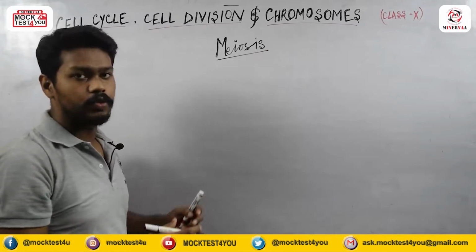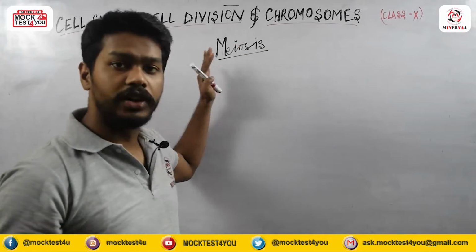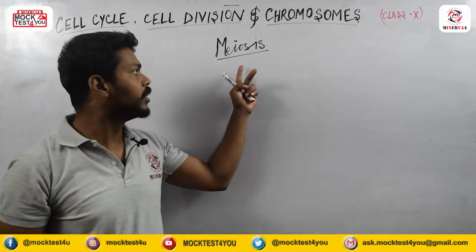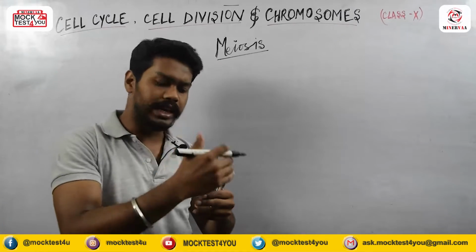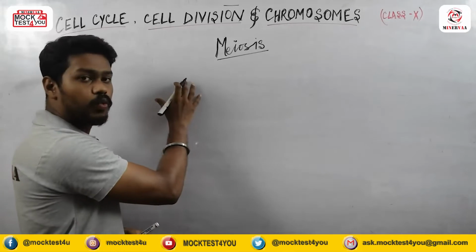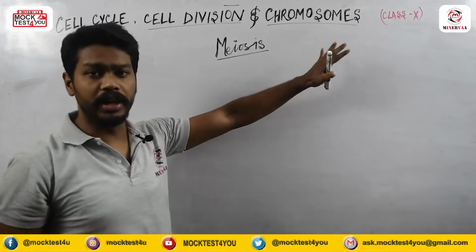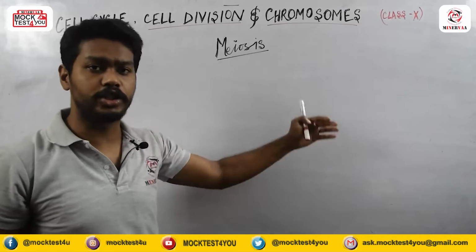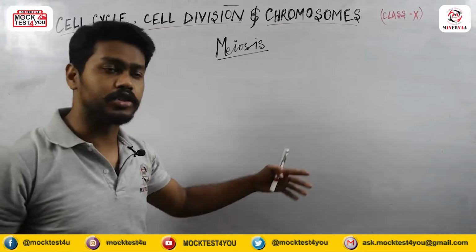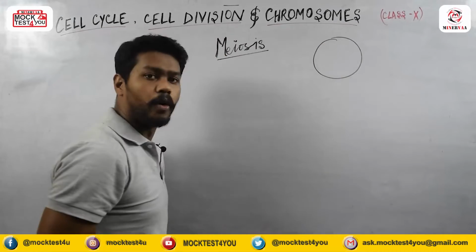In meiosis, we can divide it into phases. Meiosis happens during two cell divisions occurring rapidly. First is meiosis 1 and then meiosis 2 will happen. I'm just giving you the brief overview first, of how cells divide and produce a gamete during meiosis. So first, suppose this is our normal body cell.